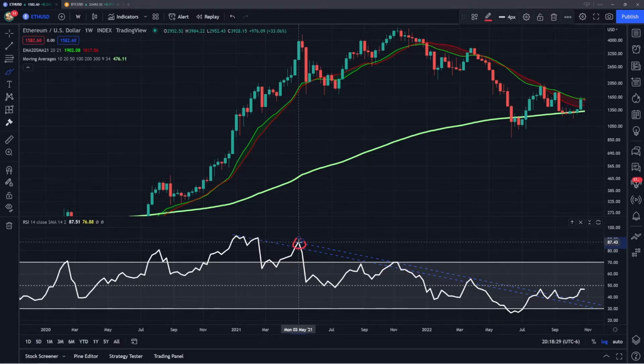So you can see this point on the RSI peaked right here around 87 in May of 2021, which is Ethereum's first peak, where we had that move all the way up to around $4,500. And then this next move on the RSI brought it up to around 70. And this is when Ethereum actually formed its all-time high on the US dollar pair, that move right here in November. And then on this leg up that we had right here in March as well as April, corresponded to yet another lower high for the RSI coming up to around 55.